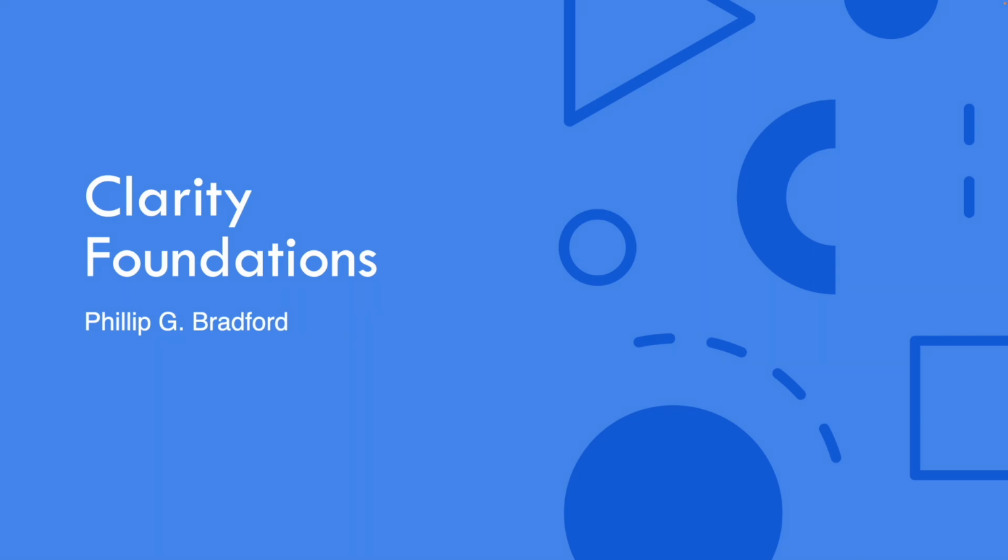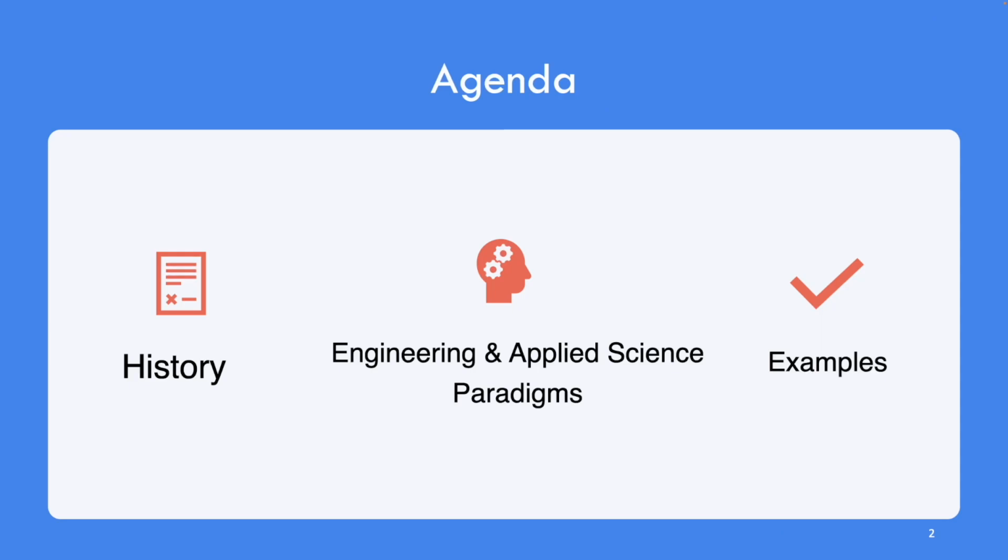So some foundations of Clarity. Clarity is a real powerful tool, but as with much of what all of us do, we build on the shoulders of giants. If you look back at any technology today, or any advancements, in my assessment, that we've had as a society or as a world, this is built on very sophisticated ideas that have been generated and enhanced over long periods of time. So we'll glimpse at the history, just to take a glancing view of it. We'll mention some paradigms in engineering and applied science, and we'll drop into some examples.